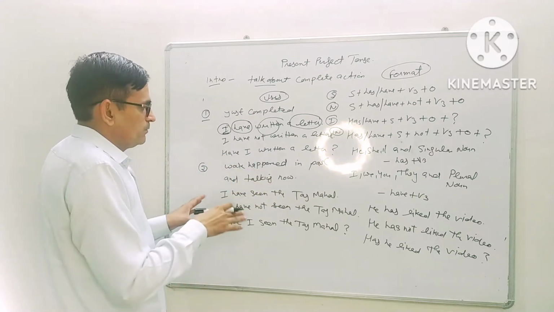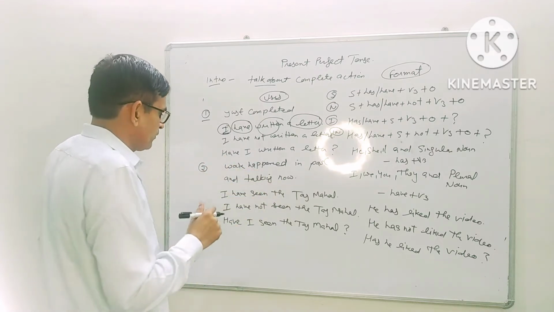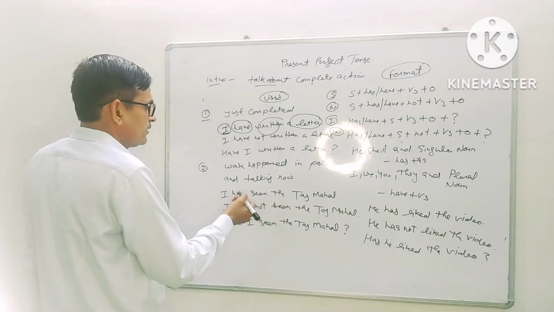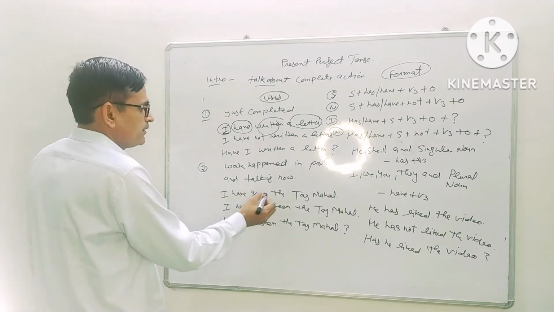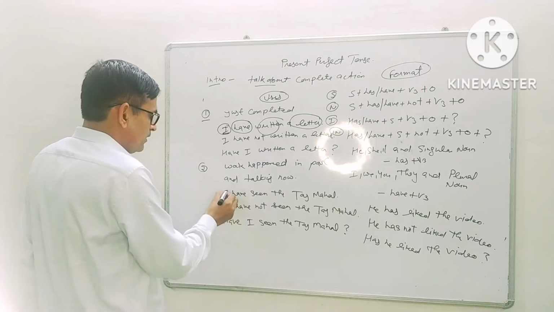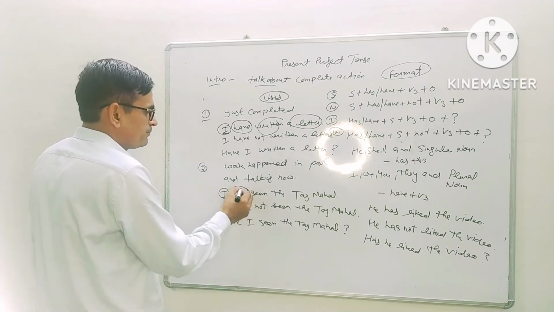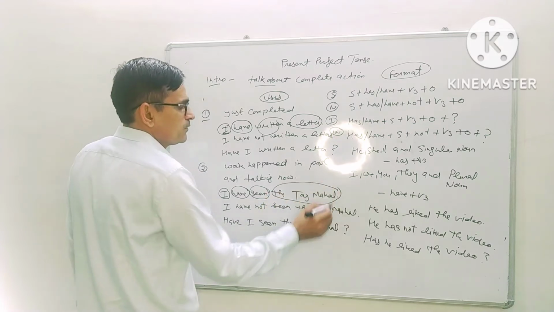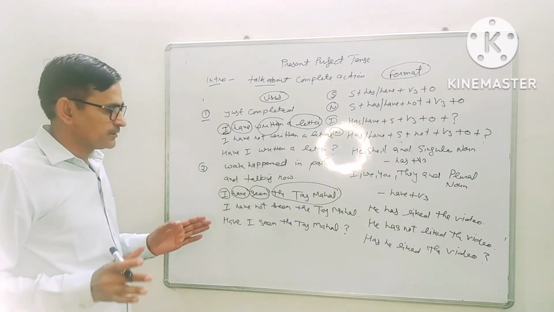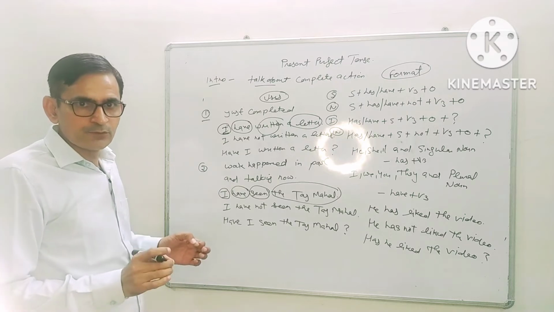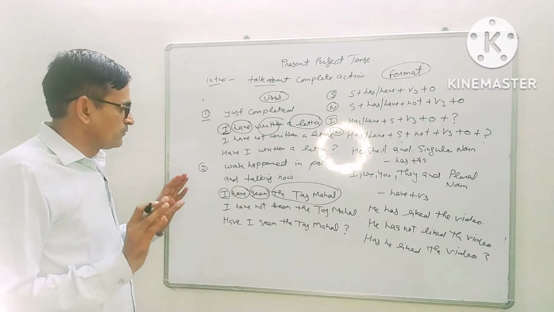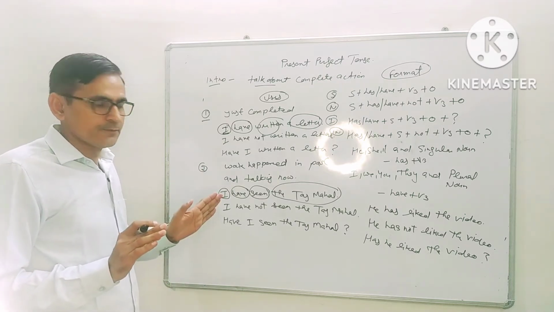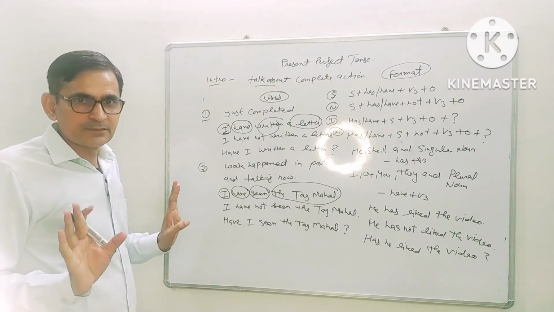I have told you about the uses of this tense. I have made a sentence of it: I have seen the Taj Mahal. Here, I is the subject, have is the helping verb, seen is the third form of verb, and the Taj Mahal is the object. In any sentence making process, we need only three things: first subject, second verb, and then object.